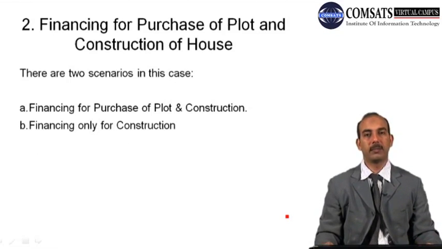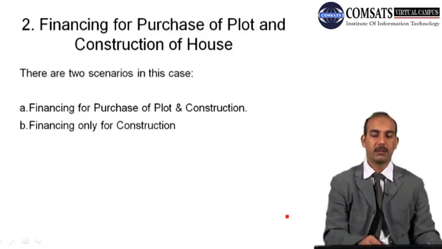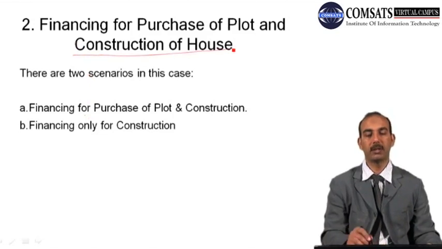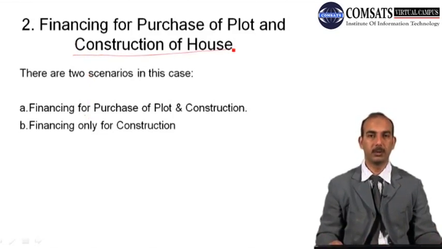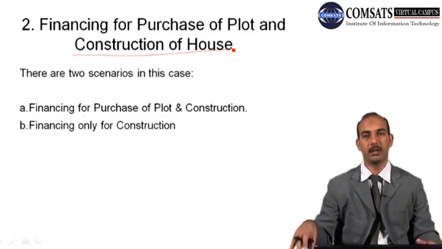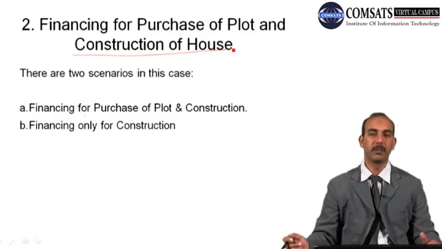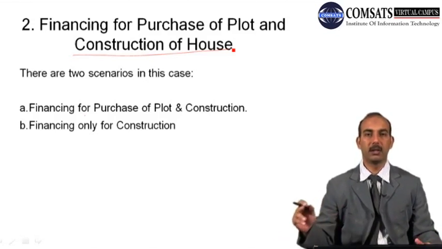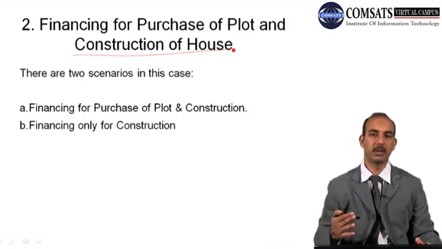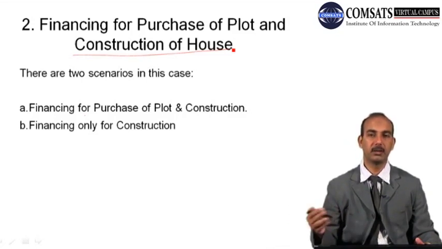And then the second point is financing for the purchase of plot and construction of house. Actually, this is financing for the construction of house, but the construction of house can be under two situations: that there is no plot at all, in that case plot will be purchased and then house will be constructed. And the other situation is that the client already possesses a piece of land and on that a house will be constructed.